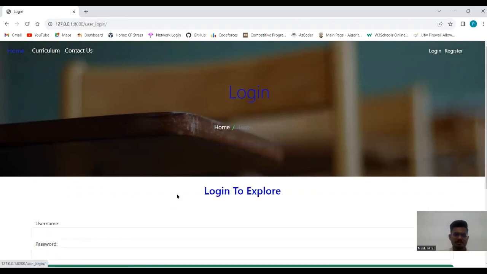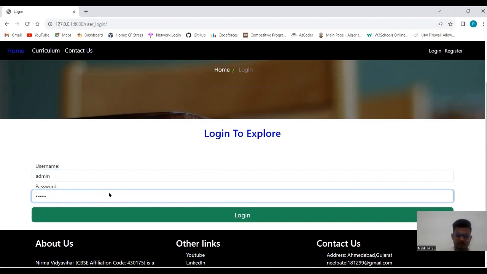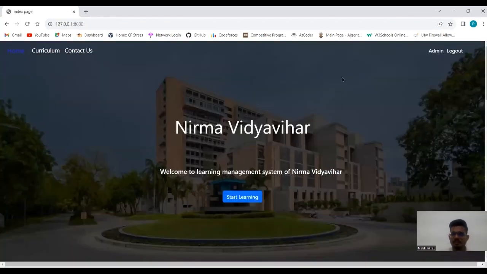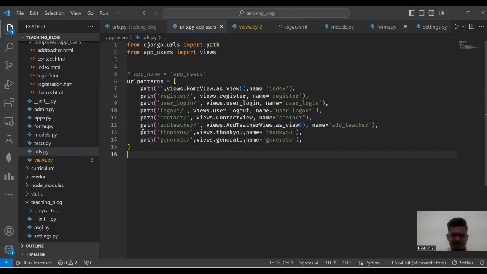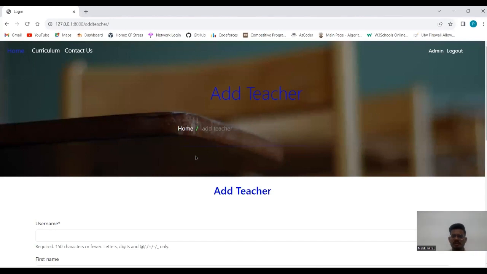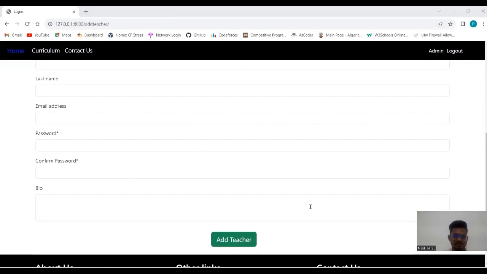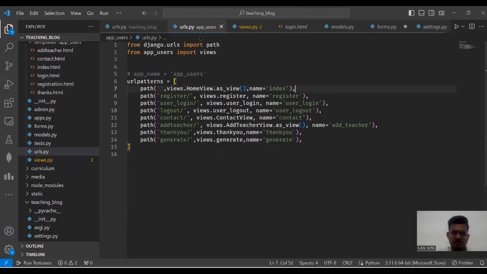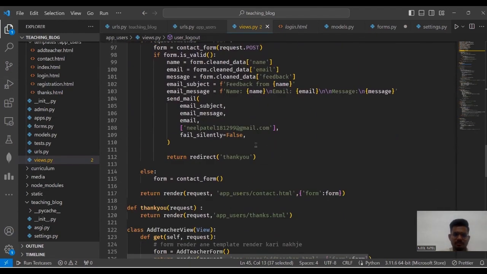So first of all, we log in as admin. Here you can see the option admin. Now our URL is /add_teacher, as you can see in our urls.py file. Admin can easily add the teacher, as you can see the fields username, first name, last name, and email for the teacher. Now in the views.py file, here is the view add teacher.